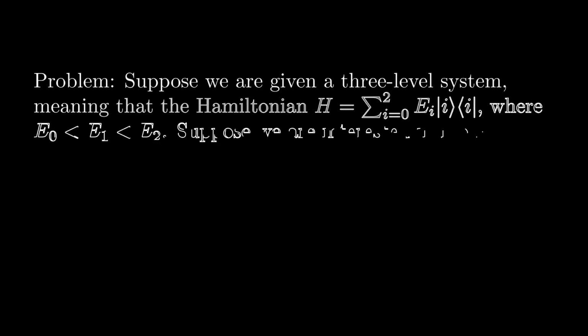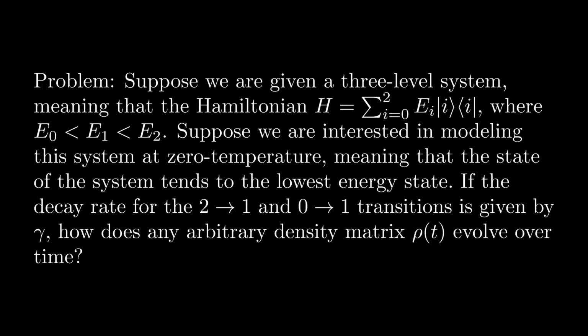Getting back to the Lindblad Master Equation, let's look at an example of a Lindbladian in action. Consider a three-state system at zero temperature, where state 0 has the lowest energy, followed by state 1, and then state 2. Suppose the decay rate from 2 to 1 and 1 to 0 is given by gamma. Can you derive the Lindbladian for this case? Pause the video and try to figure it out.